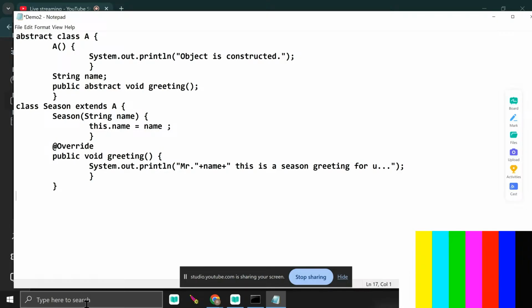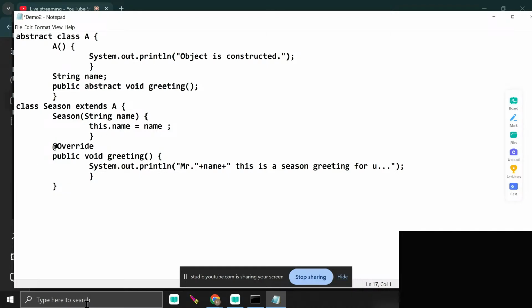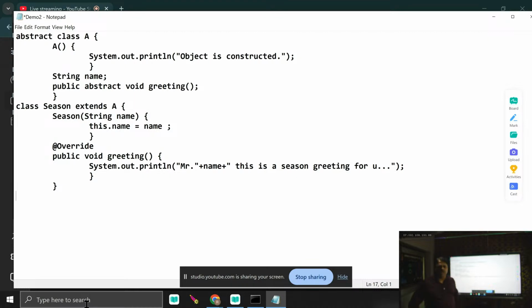So now you see, I try to explain what the concept is. I'm bound to override a method of the abstract class. The abstract method is bound to be overridden here. When I call this constructor, name is already initialized. So it creates Mr. name, this is a season greeting.